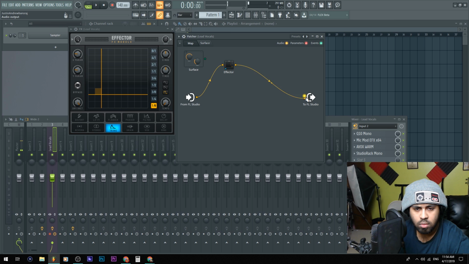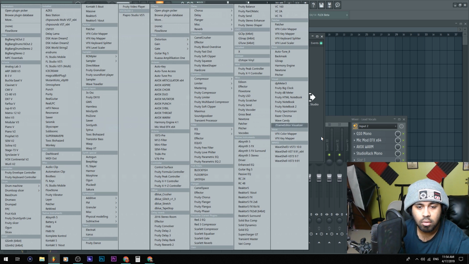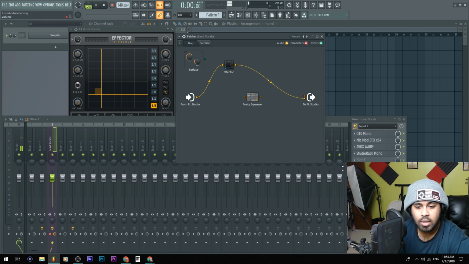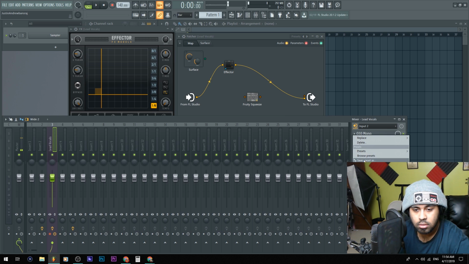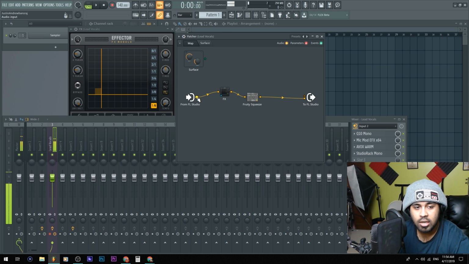So now we have it. Why is there two? Then I'm going to also right click and add plugin. Let me see if I could do this. It's Fruity Squeeze. Oh, there we go. Screw that then, I'll just do it like that. Save me the time. As you just saw right there, I just did a little chain. I just clicked and dragged and linked and connected dots. And if you don't know how to do that, go back to second grade.